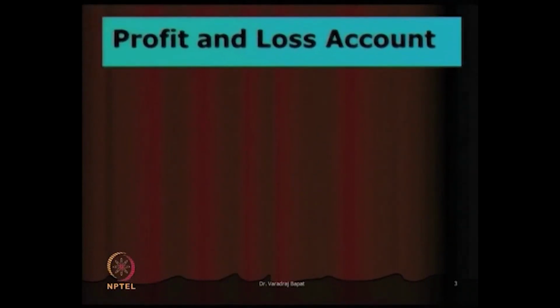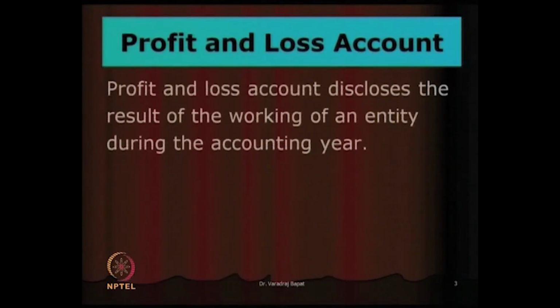First of all, what is a P&L account? As you can see here, this is an account which discloses the result of the working of an entity. The working of an entity may result in profit or loss and that is shown in P&L. That is why it is known as P&L account.